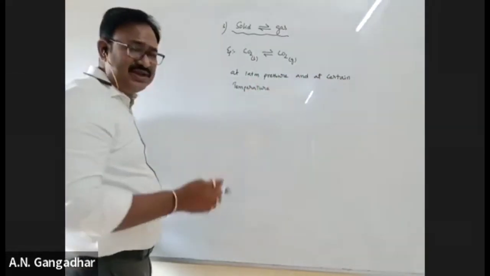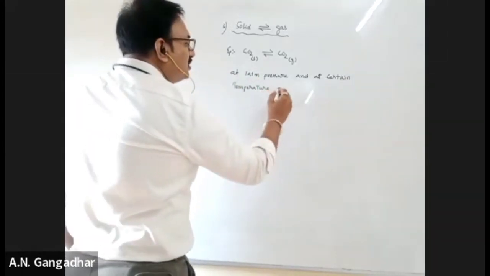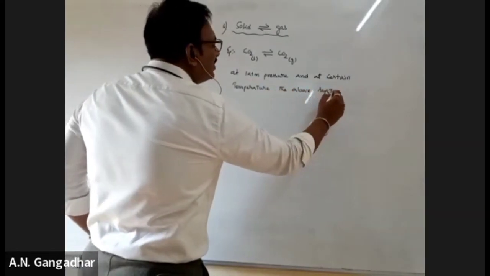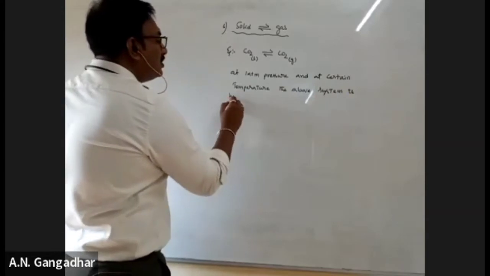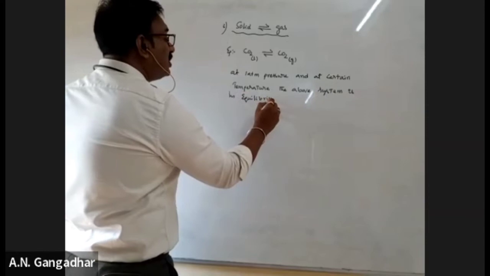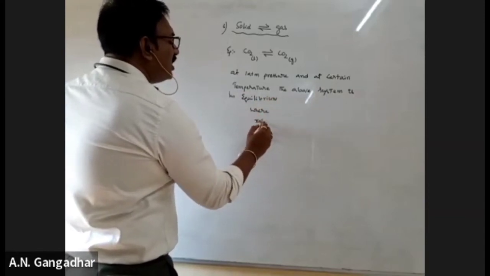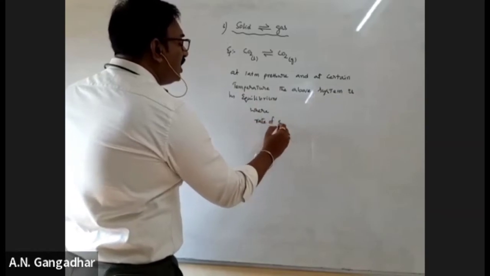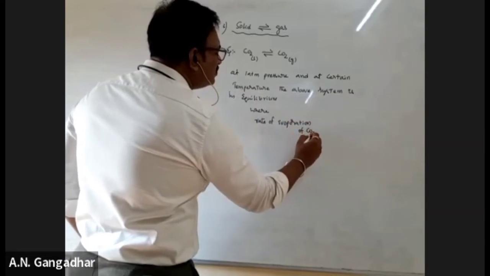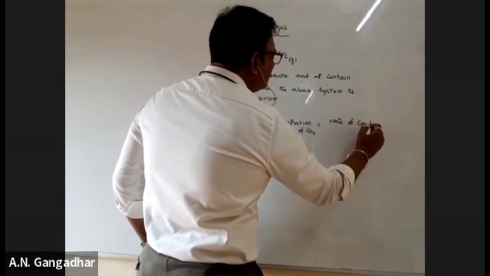At 1 atmosphere pressure and at a certain temperature, the above system is in equilibrium. Where, as usual, the rate of evaporation of CO2 is equal to the rate of condensation of CO2.